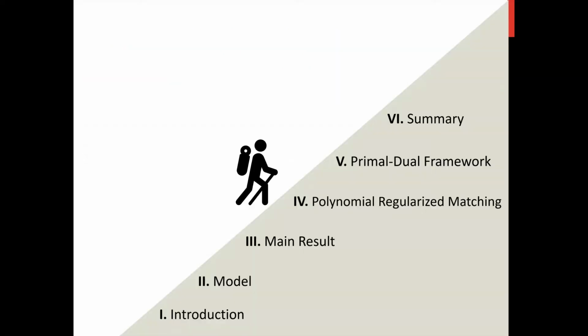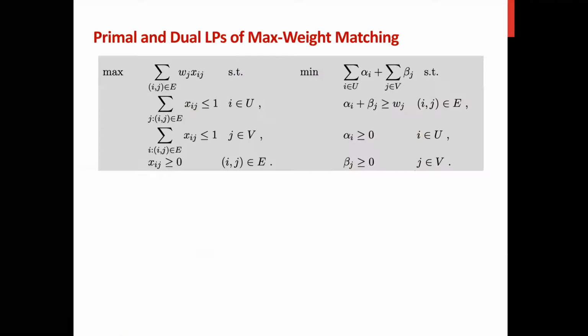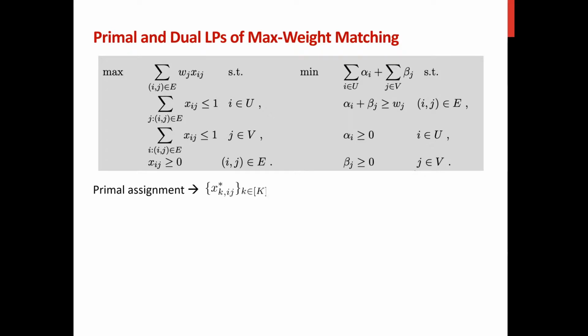So far, we have finished introducing our algorithm. And next, we will briefly introduce how we use a primal-dual framework to analyze the competitive ratio of our algorithm. Briefly speaking, our analysis follows the standard framework of primal-dual analysis, and it works as follows. First, we can write down the linear program corresponding to the optimal offline, and then we can write its dual program. We can consider a primal assignment for the primal program corresponding to the x star solved in our algorithm. In other words, for every stage, we will solve a convex program.